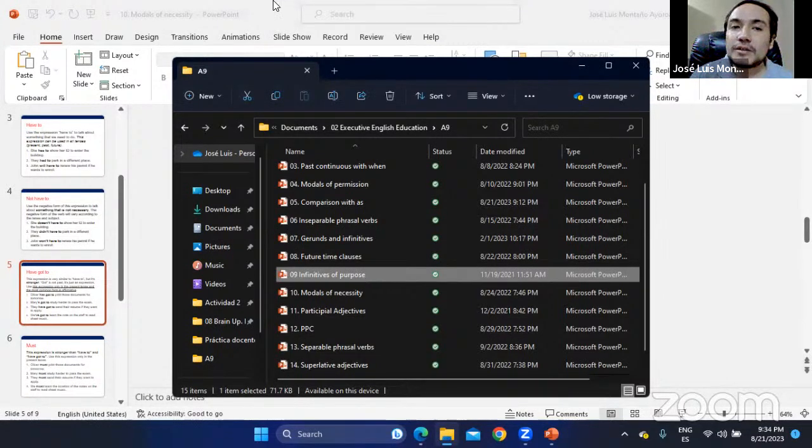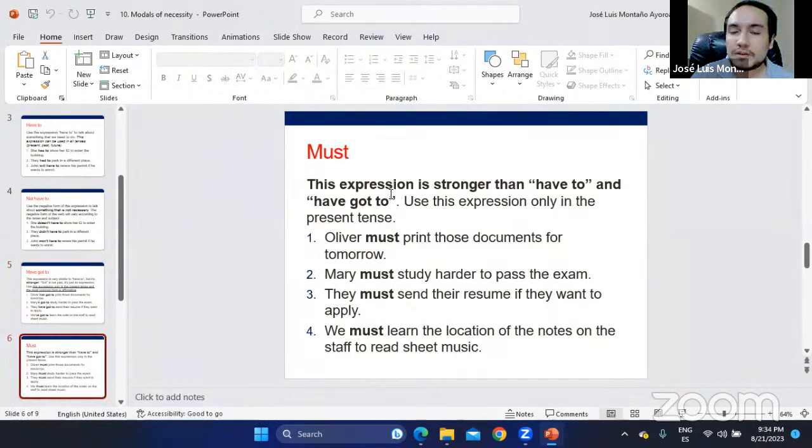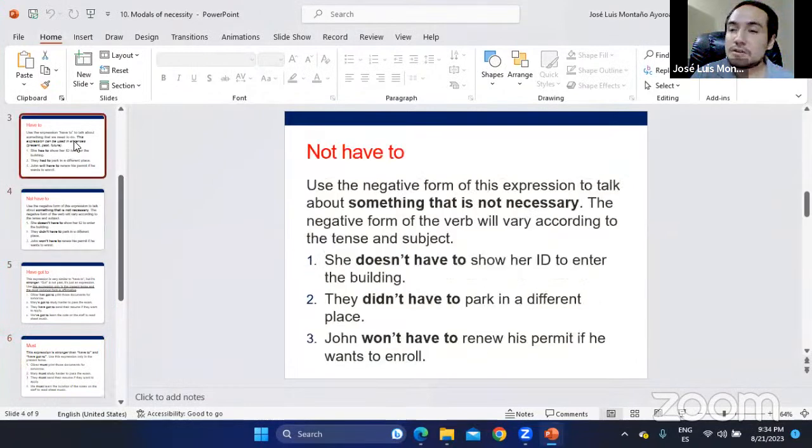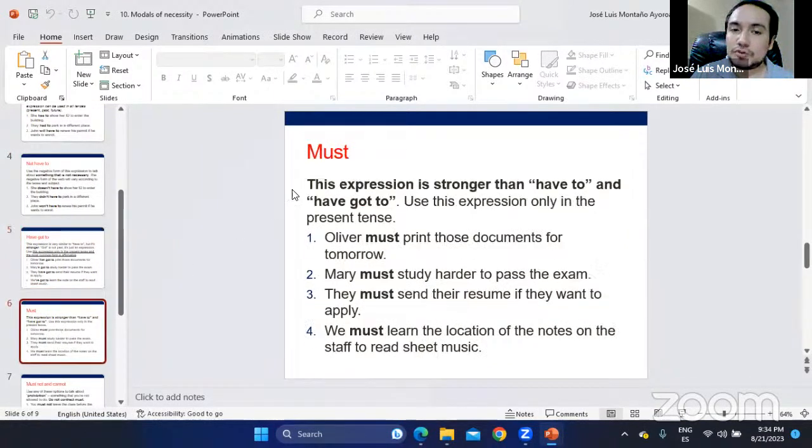Now I'm covering these modals, or more than modals, since not all of them are modals, expressions for necessity. Okay, it's called modals, but again, they are not modals. Only one of them is a modal, that is must. Well, these expressions have to, has to, or have got to that I'm covering now with you. And the last one I'm going to show you is must.